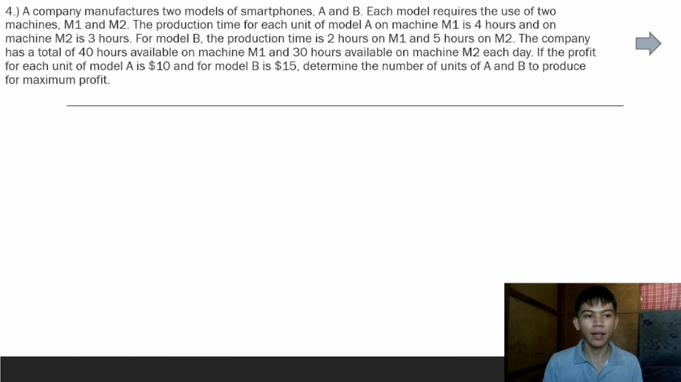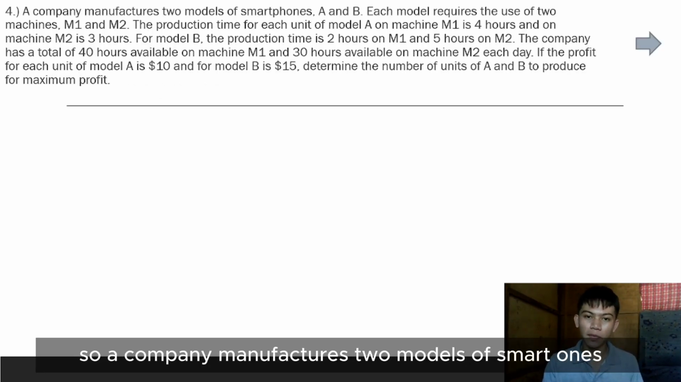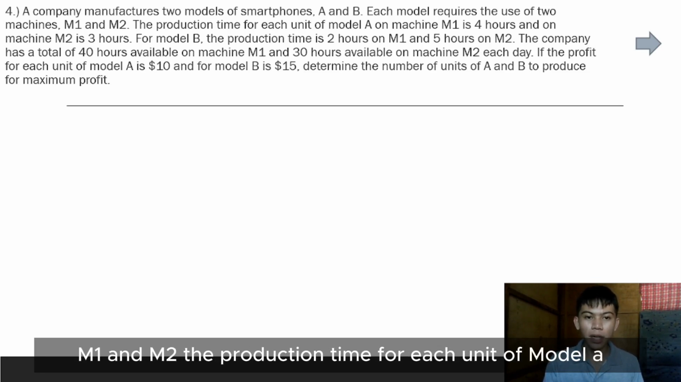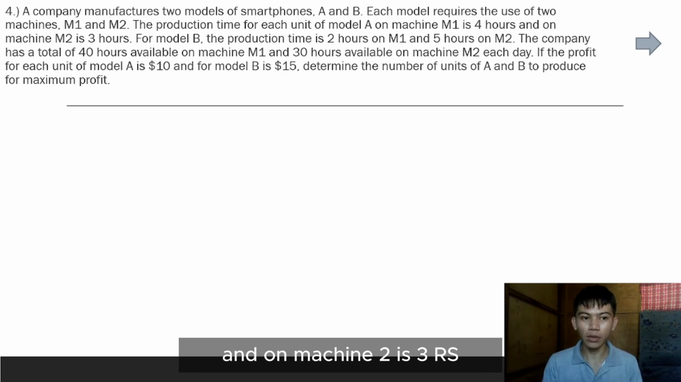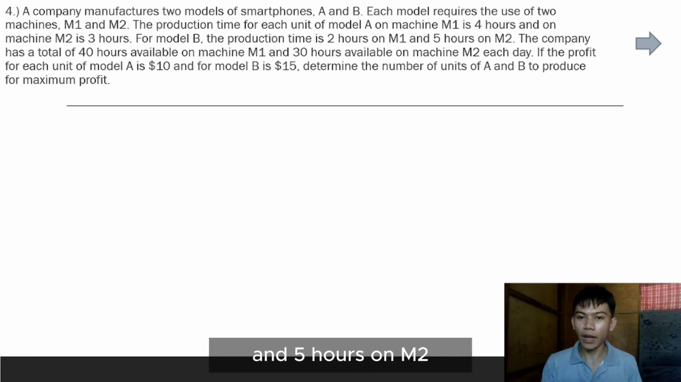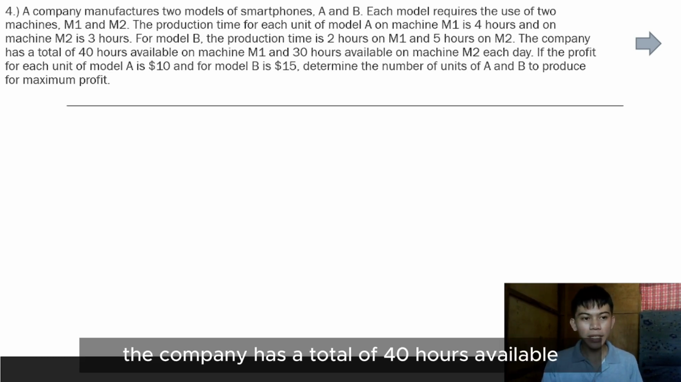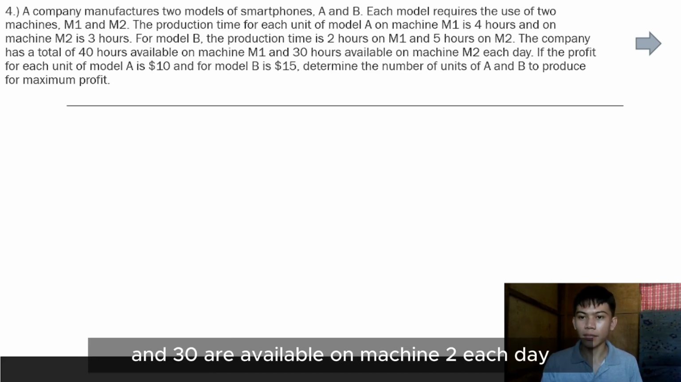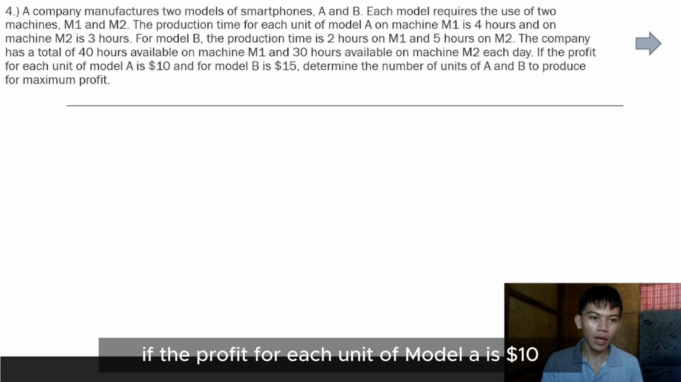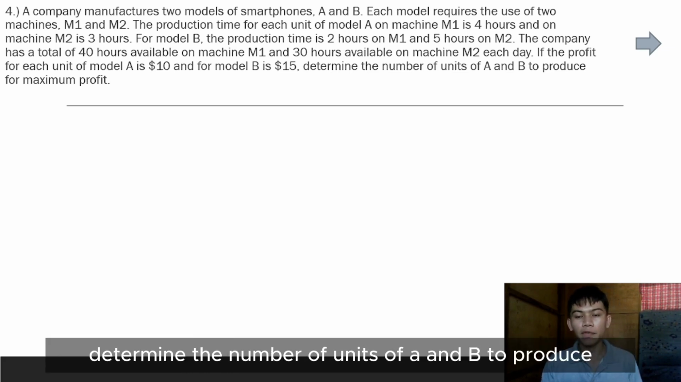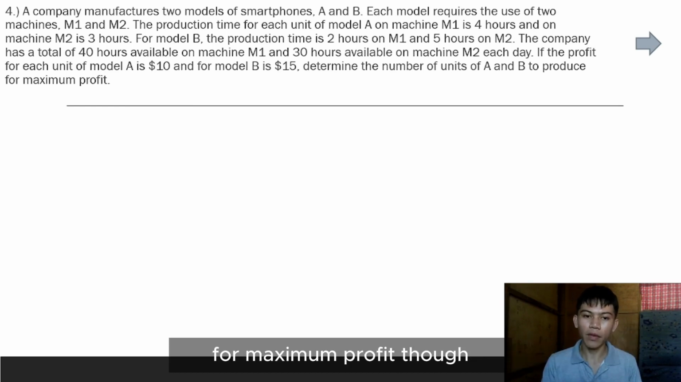Next problem. A company manufactures two models of smartphones, A and B. Each model requires the use of two machines, M1 and M2. The production time for each unit of model A on machine M1 is 4 hours and on machine M2 is 3 hours. For model B, the production time is 2 hours on M1 and 5 hours on M2. The company has a total of 40 hours available on machine 1 and 30 hours available on machine 2 each day. If the profit for each unit of model A is $10 and for model B is $15, determine the number of units of A and B to produce for maximum profit.